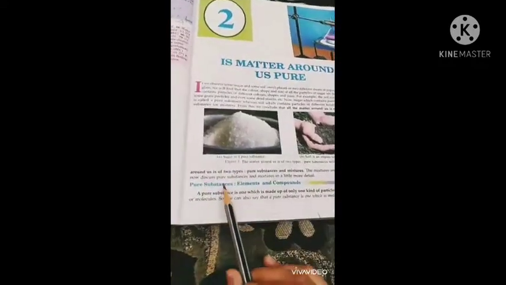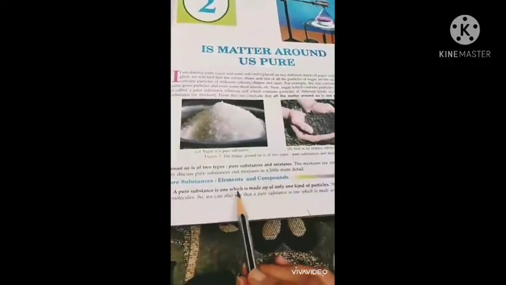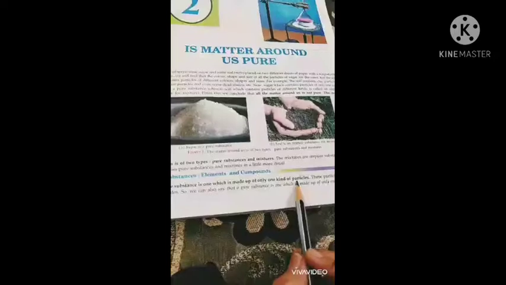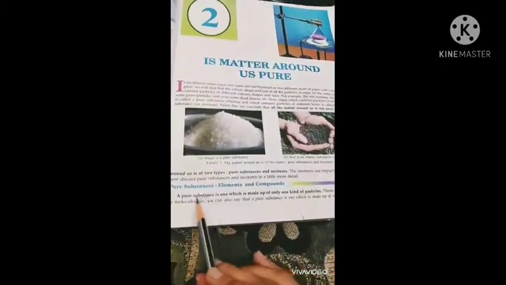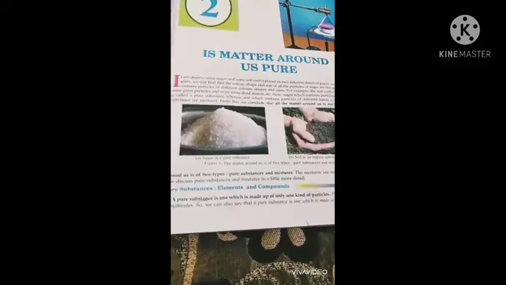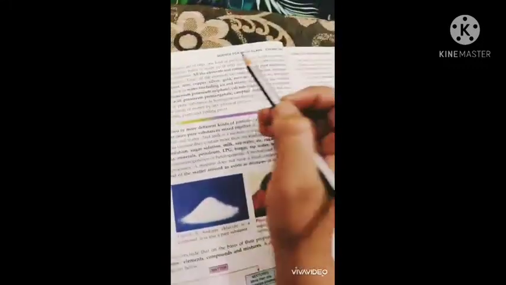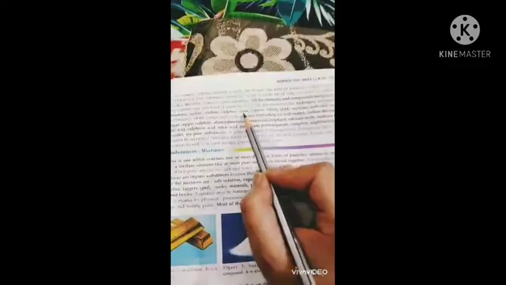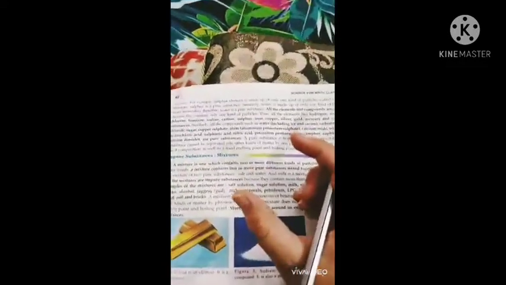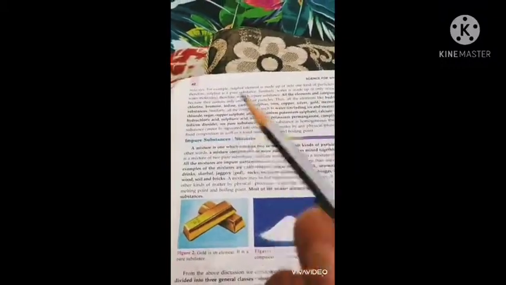Okay, so pure substance can be an element or a compound. A pure substance is one which is made up of only one kind of particle. वो सब्सटेंस जो कि एक ही काइंड ऑफ पार्टिकल से बने होते हैं, उनको हम प्योर सब्सटेंस कहते हैं. Example, if I talk about iron. अगर मैं आयरन का एक बार लूँ तो उसमें सारा आयरन ही होगा. Wherever I search, it will be iron only. If I am talking about pure gold, that means it is composed of pure gold only. ऐसा नहीं होगा कि उसमें आयरन मिल जाएगा या कॉपर मिल जाएगा या सिल्वर मिल जाएगा. It will be made up of only gold.